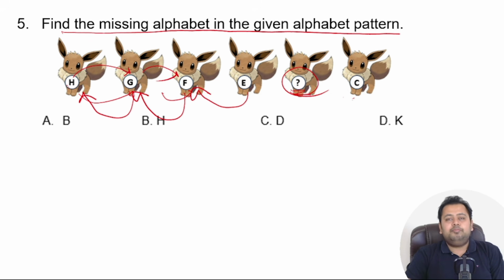So H, before H, G comes, before G, F comes, before F, E comes, and before E, D comes, right? So D is before E. So the correct option here is option number C. If you got it correct, give yourself a star. We go to the next question.